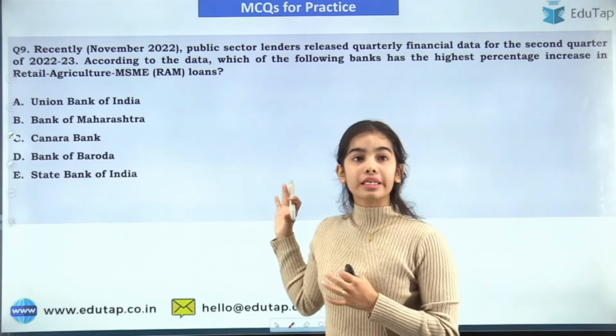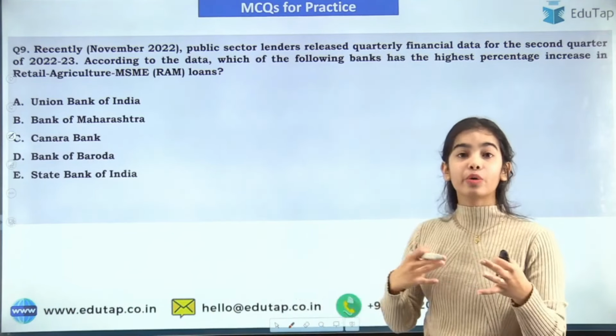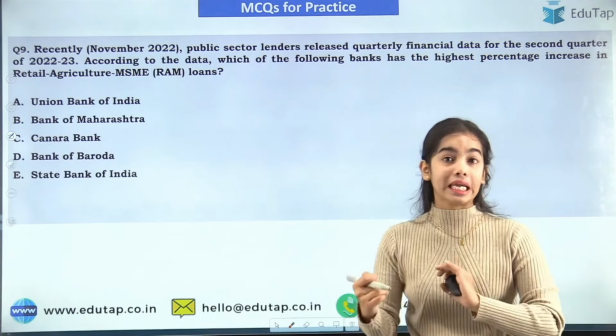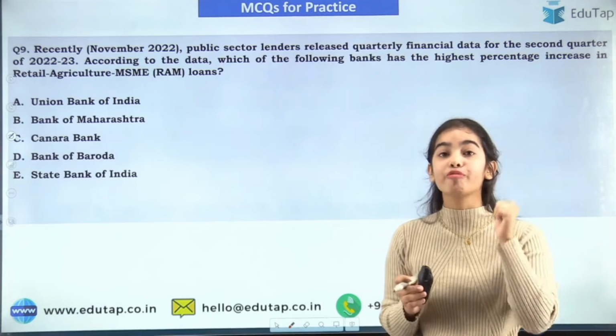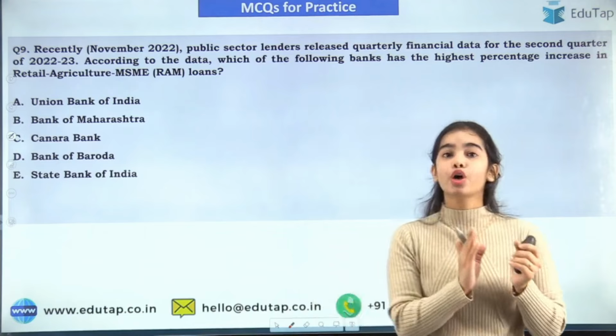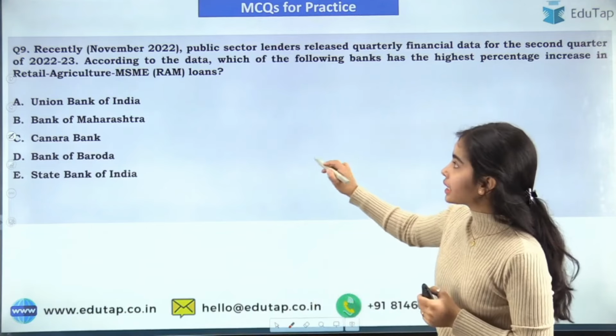So now this is the 9th question. How many questions have you got right? Just mark it: I have got 7 right, I have got 8 right, or which news article you have missed, so that you can remember that this is a very important news article that I should know about. Okay, so this is the next question.